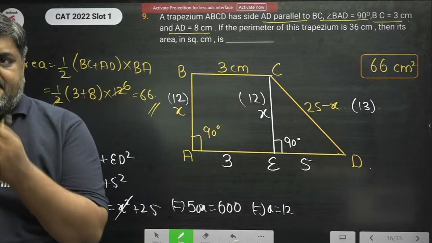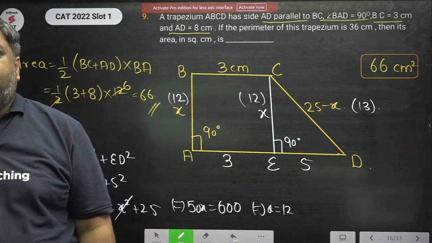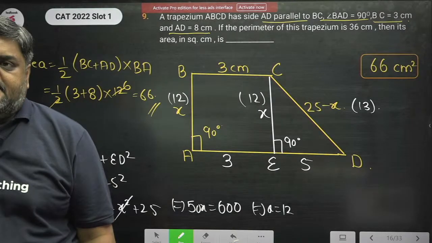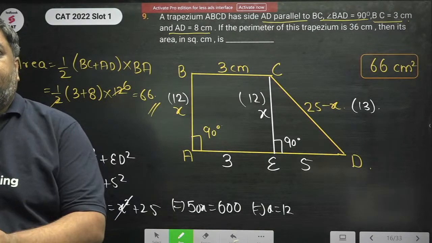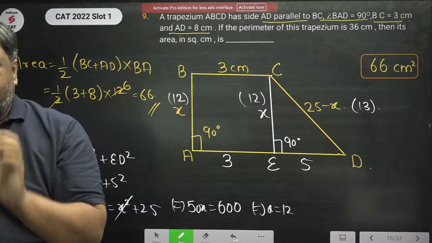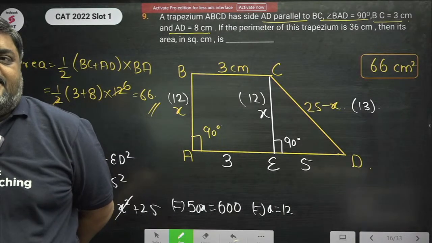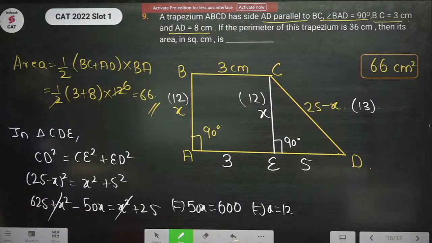Bolo, yes? Bolo, yes sir. 66 centimeter square becomes the right answer to this question. Shall we jump to the next question?